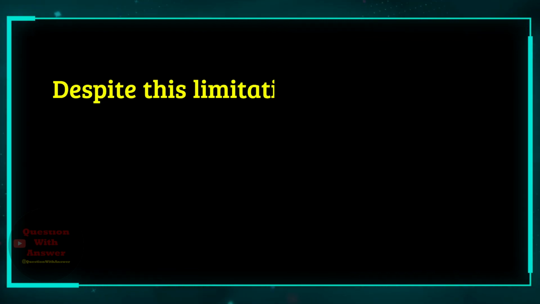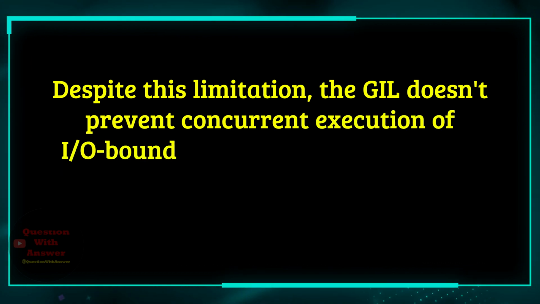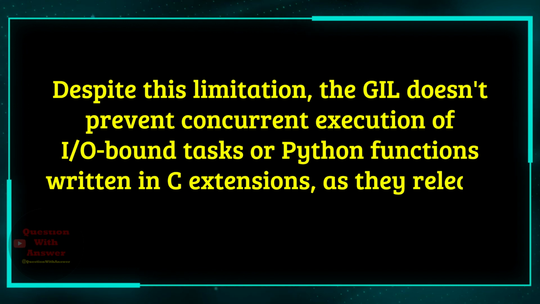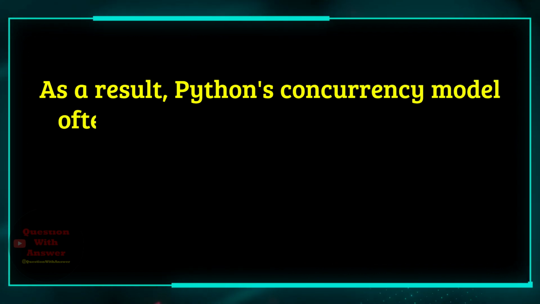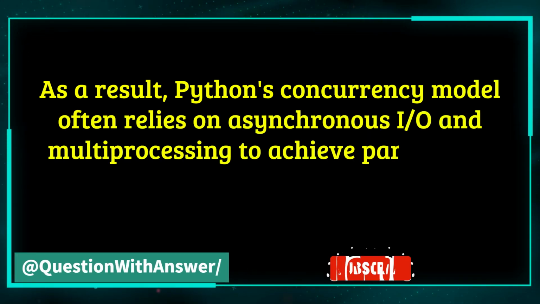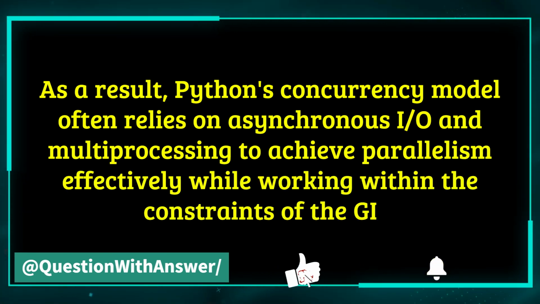Despite this limitation, the GIL doesn't prevent concurrent execution of I/O-bound tasks or Python functions written in C extensions, as they release the GIL during blocking operations. As a result, Python's concurrency model often relies on asynchronous I/O and multiprocessing to achieve parallelism effectively while working within the constraints of the GIL.